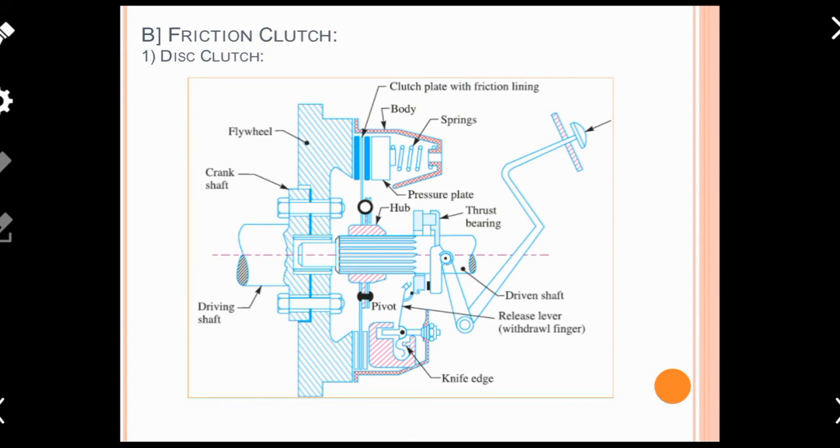On both sides of the clutch plate, over here and over here, there is a thick layer of frictional lining material like asbestos or other materials which have higher frictional resistance characteristics, because we know that power can be transmitted in a friction clutch by virtue of frictional resistance.